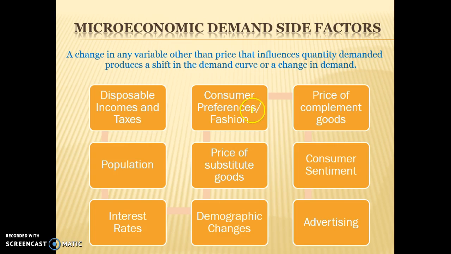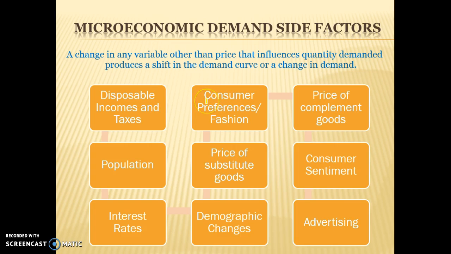And here are some factors that cause a shift in the demand curve. You need to be aware of how all of these factors shift the demand curve, and we're going to go into some of them in more detail in the next video. But the first one, disposable income and taxes. If people have a higher disposable income, then they can demand more of a product at any given price, and therefore demand will shift to the right. If disposable income goes down or taxes go up, the demand curve for any given product will shift to the left. There are some exceptions though, and we will go into that later.